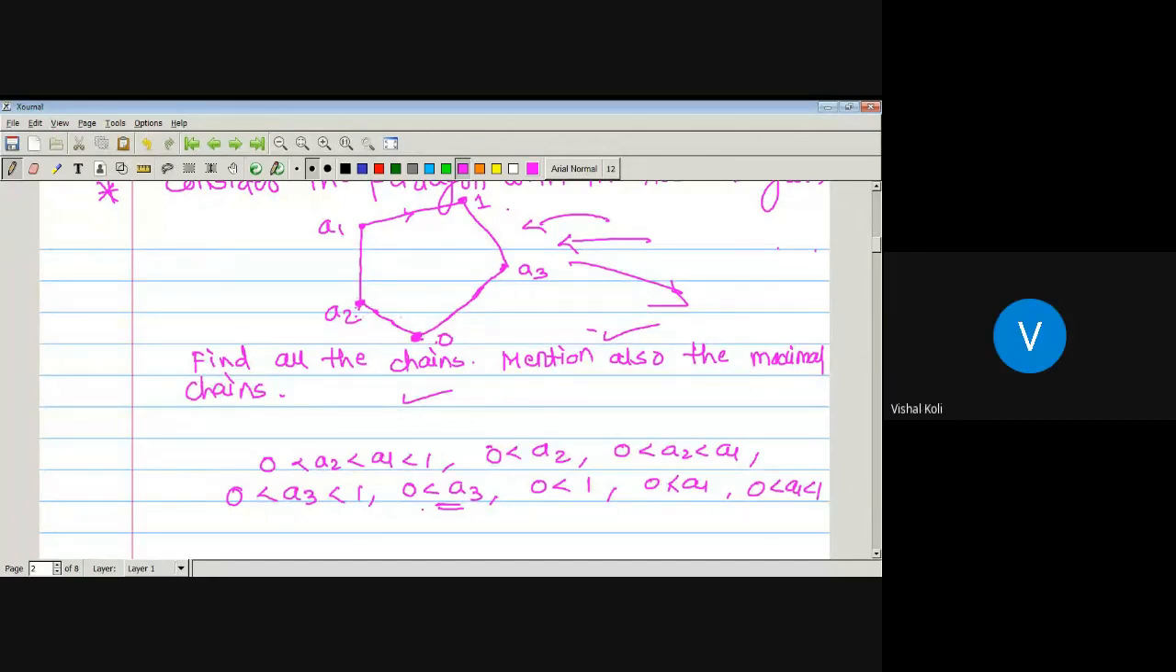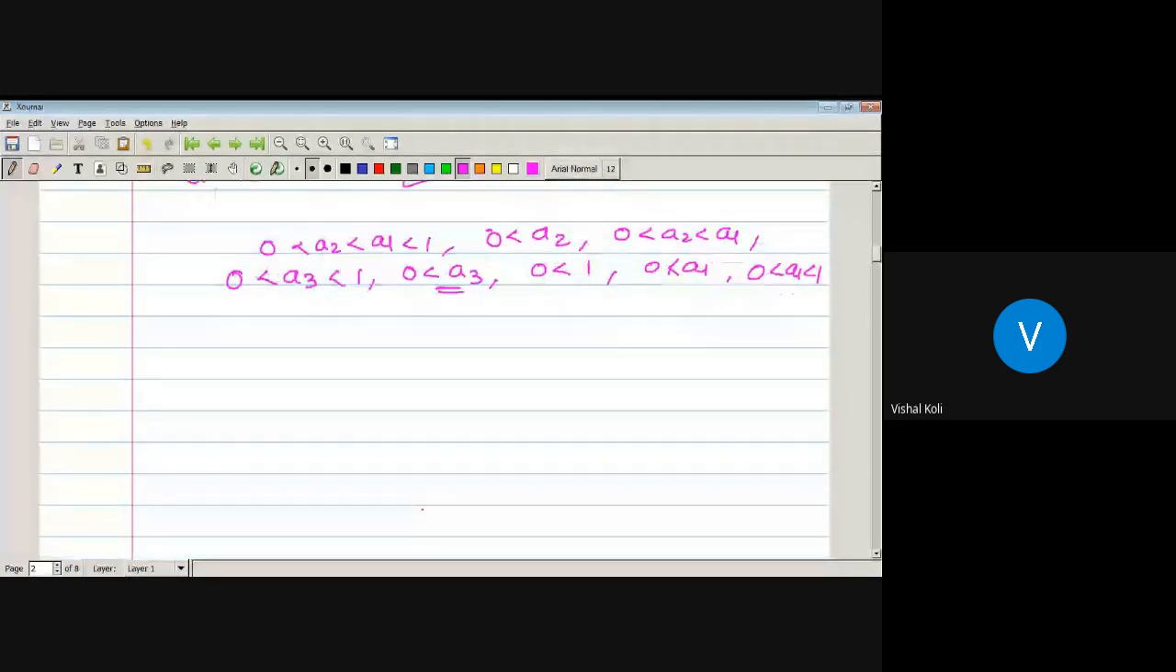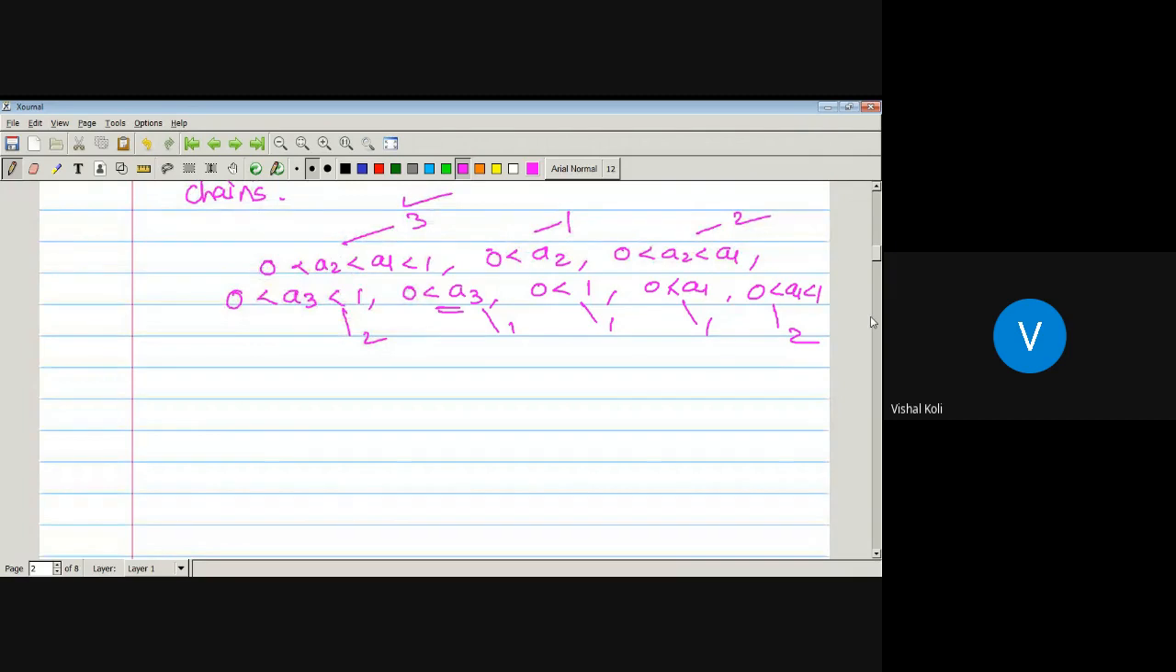So what is the length of the chain? This will be a chain having length 3. Which one is the maximal chain? Having length 3. So 0, A2, A1, 1 is a chain of length 3 and which is the maximal chain.